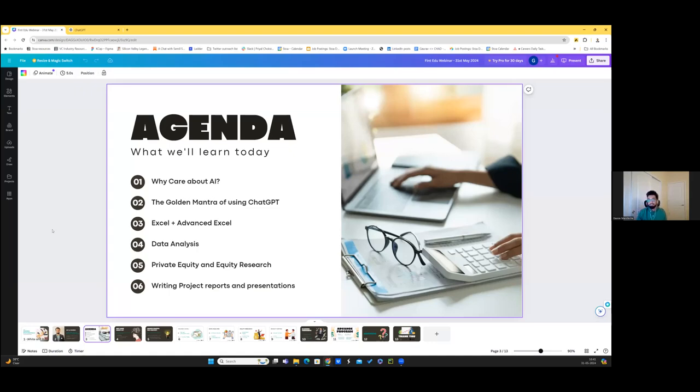Then we'll cover examples around how you can use AI for Excel, advanced Excel, for data analysis. Say if you're into private equity, equity research, how you can use it for writing audit reports, tax reports, presentations that you're supposed to make. All of these I'll use AI. I'll pick practical examples. I'll also take inputs from you all that, okay, these are the kind of inputs that you would want me to pick up live, unscripted.